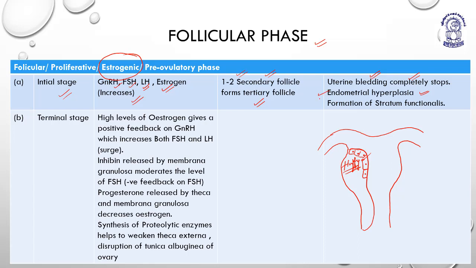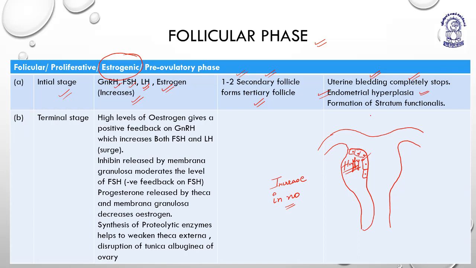So, endometrial hyperplasia. Hyperplasia means increase in number. There are two terms: one is hypertrophy and another is hyperplasia. Hyperplasia is an increase in number, and hypertrophy is an increase in size. So endometrial hyperplasia leads to increase in size of the endometrium.